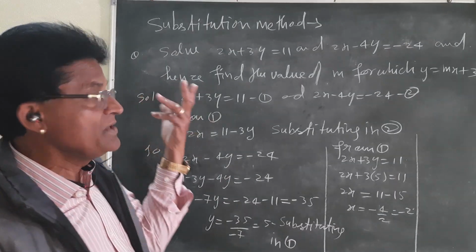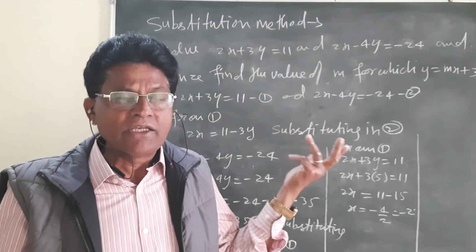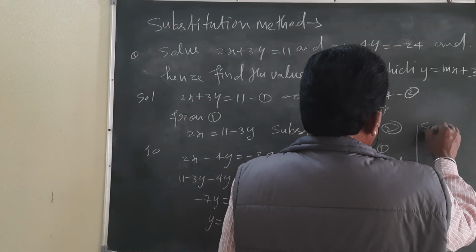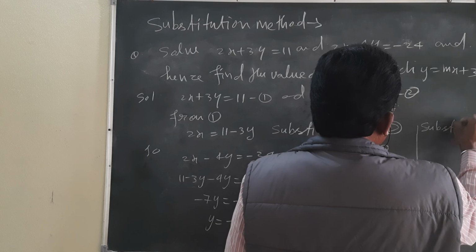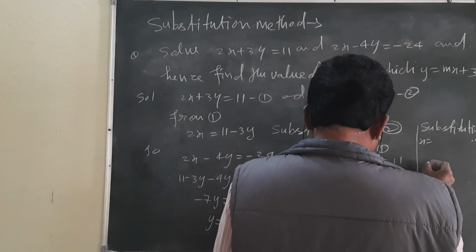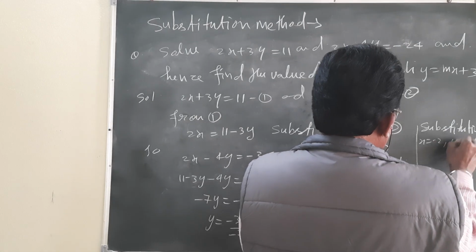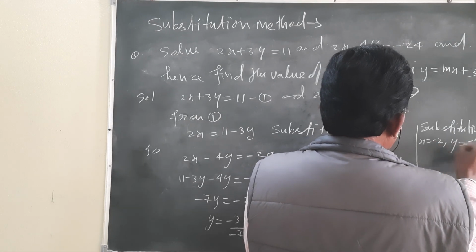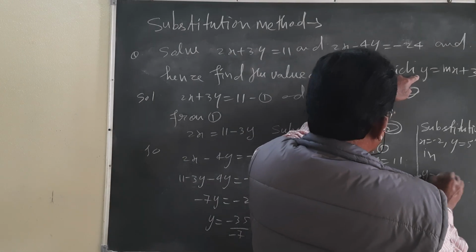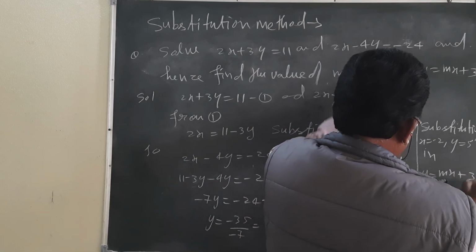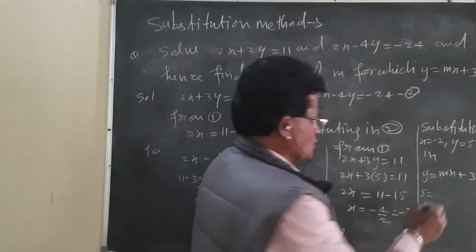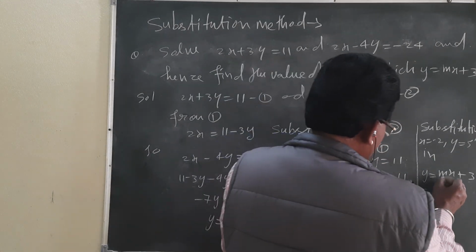Okay, but we are in need of the value of m. Substituting x is equal to minus 2 and y is equal to 5 in the equation given, y is equal to mx plus 3. y is 5, and x is given as minus 2.